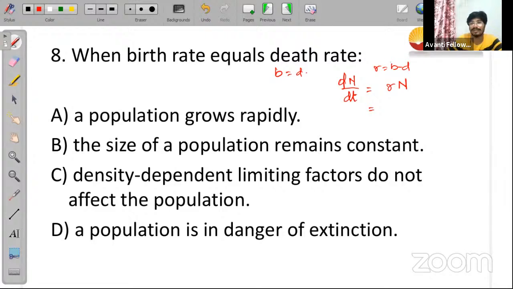And if b and d are both equal, then it will remain N only. Initially it was N, and now also after some time it will remain N only. So the population size will remain constant. It is not going to change. Is it clear to everyone?